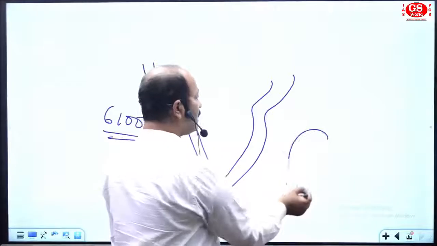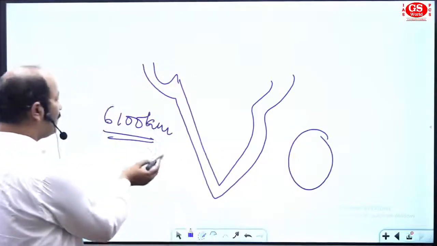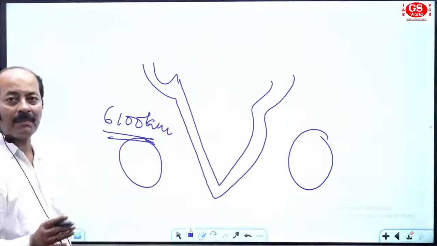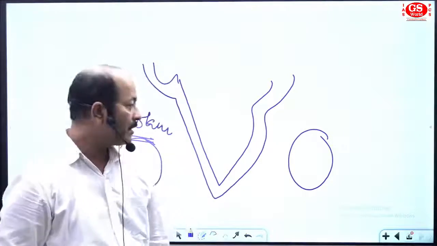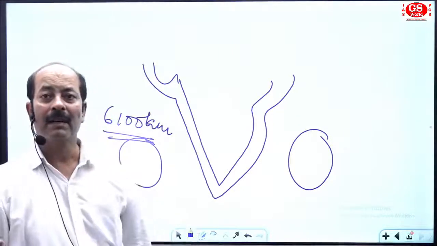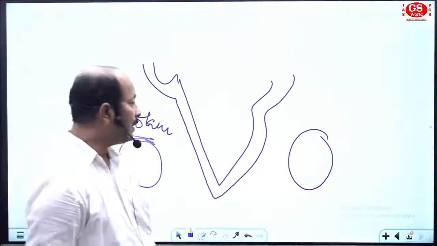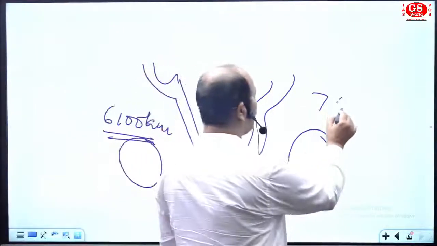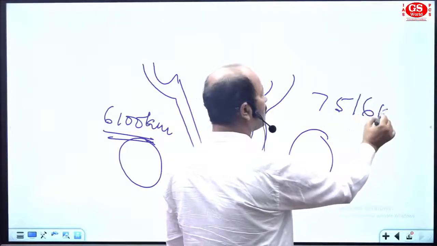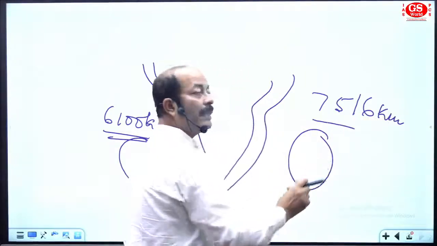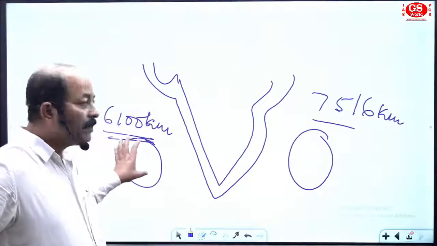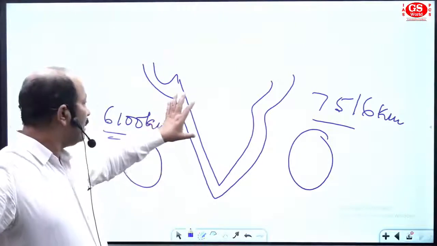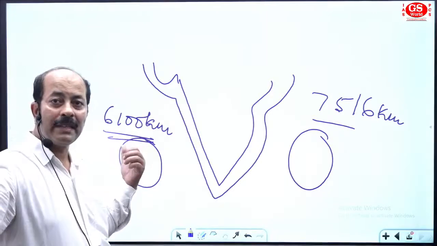Suppose this area is Andaman Nicobar and this one is Lakshadweep. These are two separate islands in the Bay of Bengal and the Arabian Sea. If you include the coastal area of these two islands, it is 7,516 kilometers. So it includes the area of Andaman Nicobar and Lakshadweep. The mainland has 6,100 kilometers.